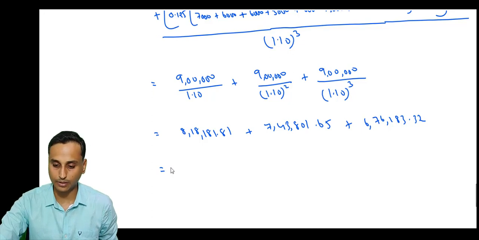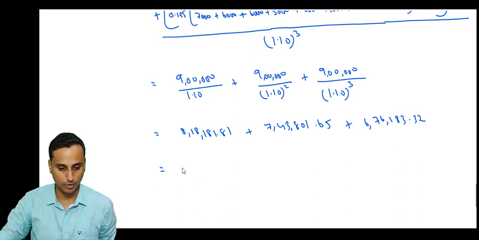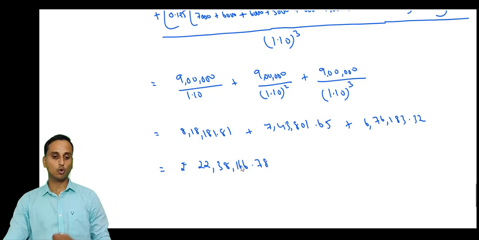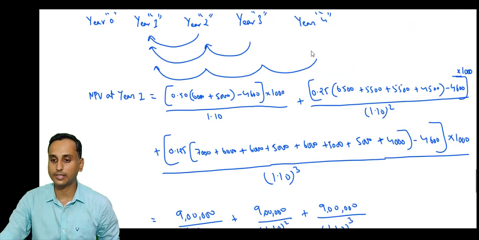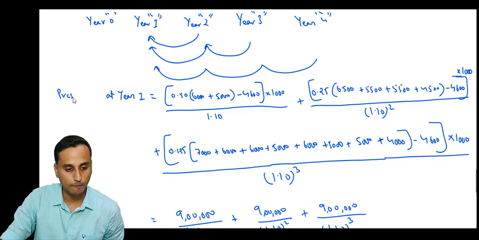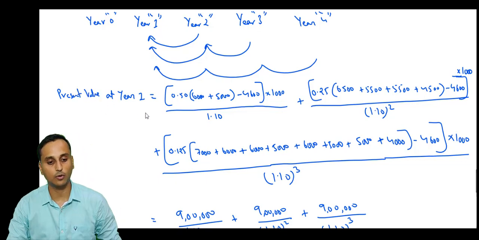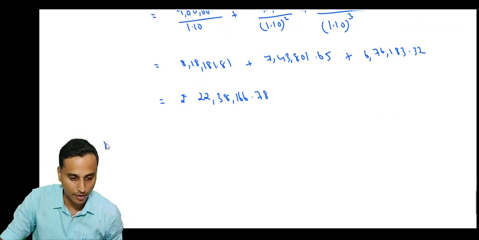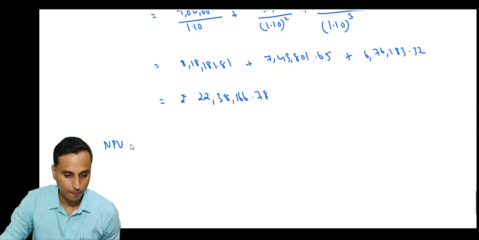So what is the total present value here? 8 lakh 18,181.81 plus 743,801.65 plus 676,183.32. So it comes to rupees 22 lakh 38,166.78. So the total present value of cash flows at year 1 in option number 2 is 22,38,166.78.